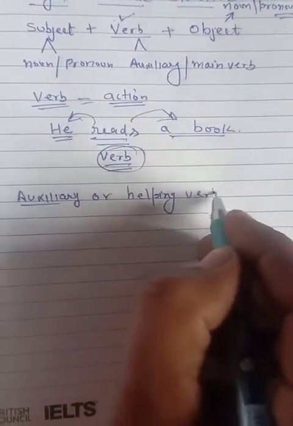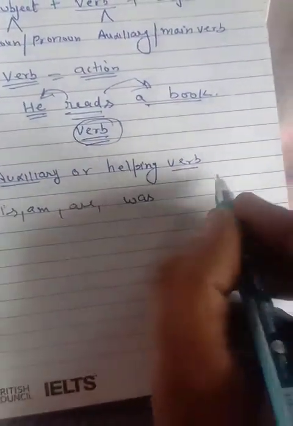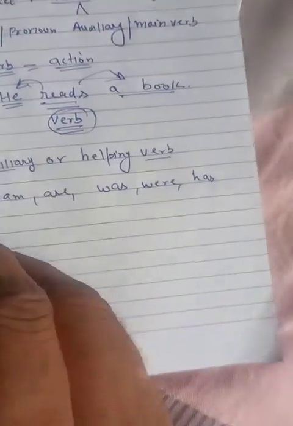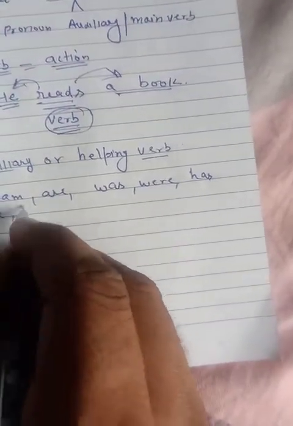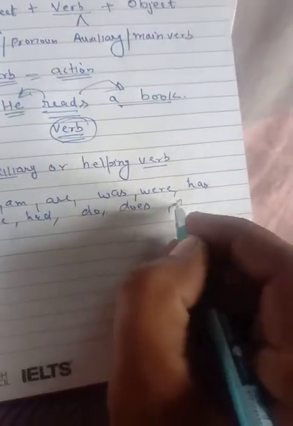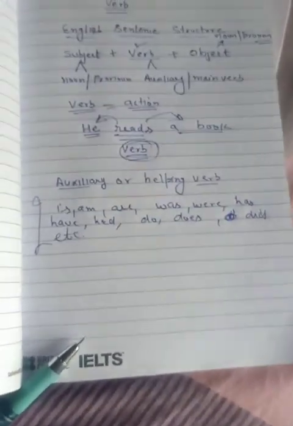Helping verbs are is, am, are, was, were, has, have, had, do, does, did, etc. So these are our auxiliary verbs, and we call them helping verbs.